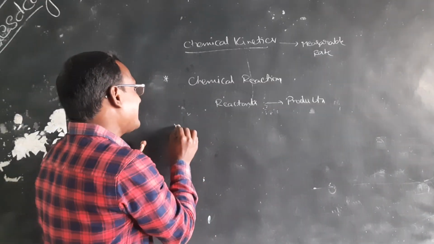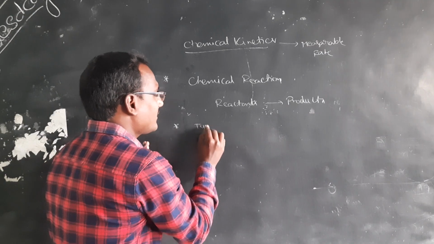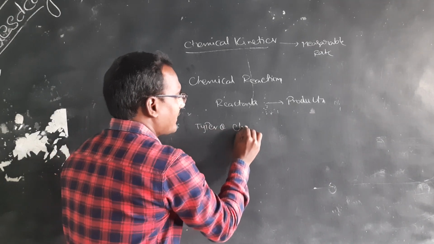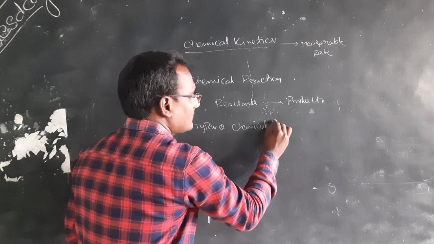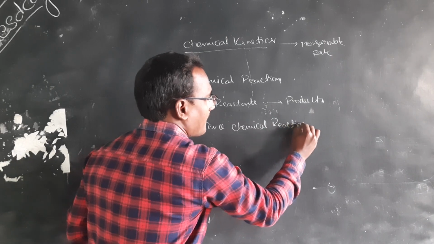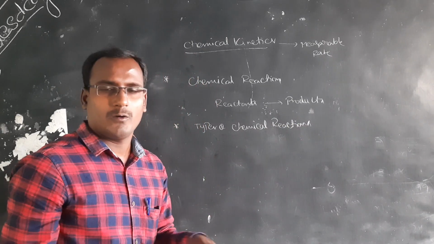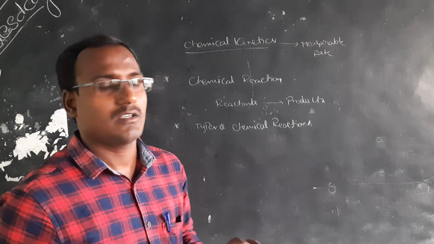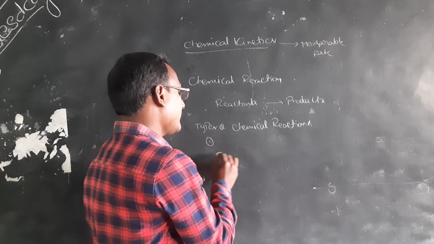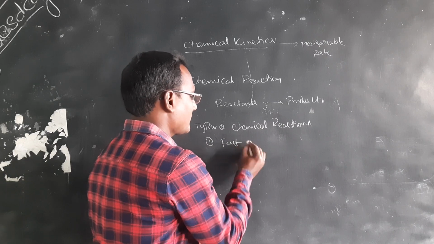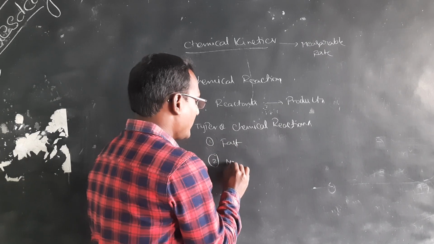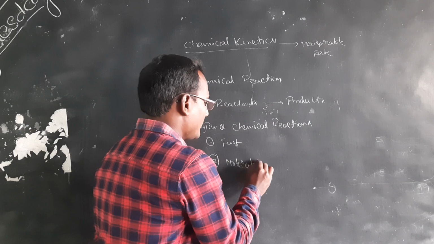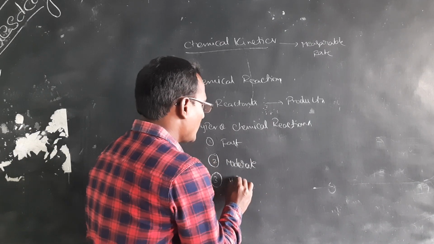And the types of chemical reactions, depending on the speed of the reaction. The first one is fast reactions, the second one is moderate reactions, and the third one is very slow reactions.